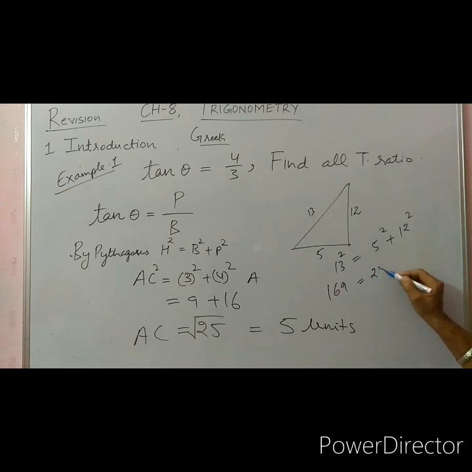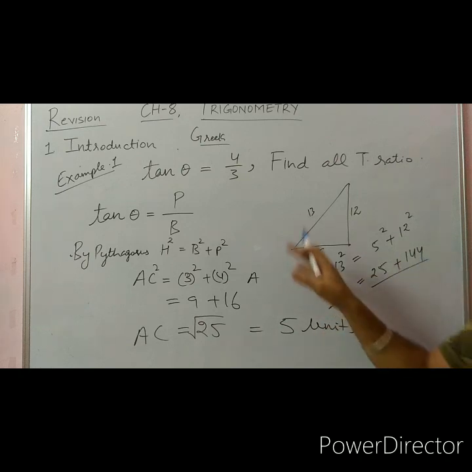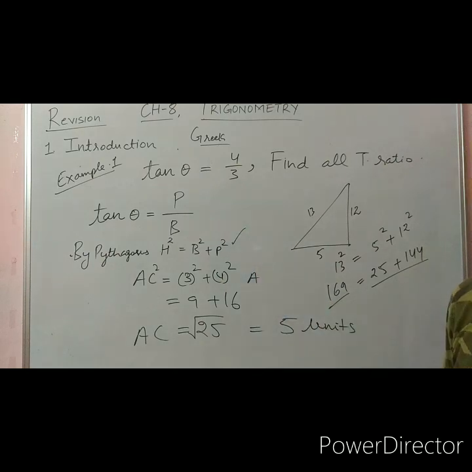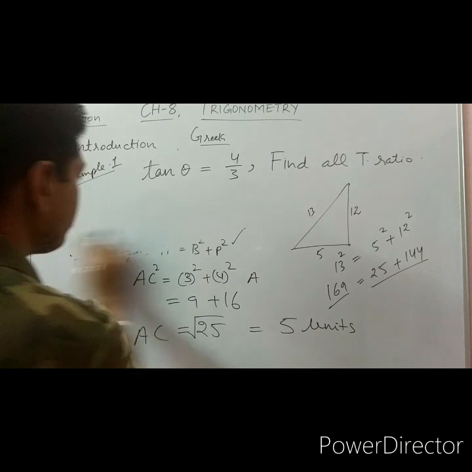169 is equal to 25 plus 144. So 169 is equal to 169. So always there is a relation that hypotenuse square is equal to base square plus perpendicular square. One more example we have.